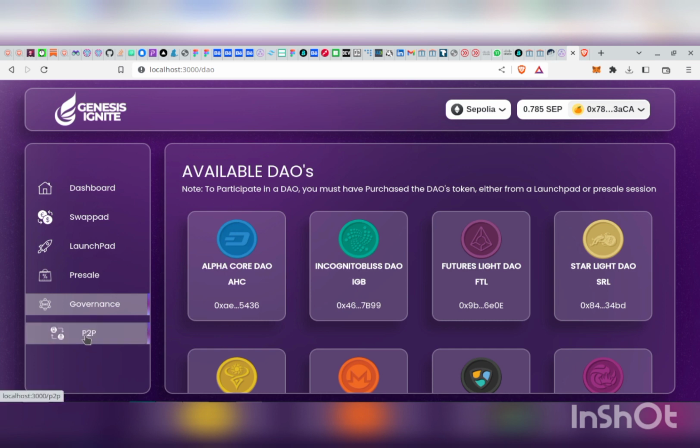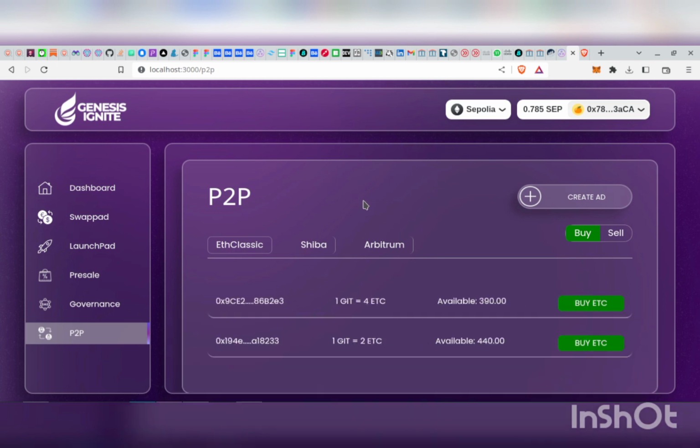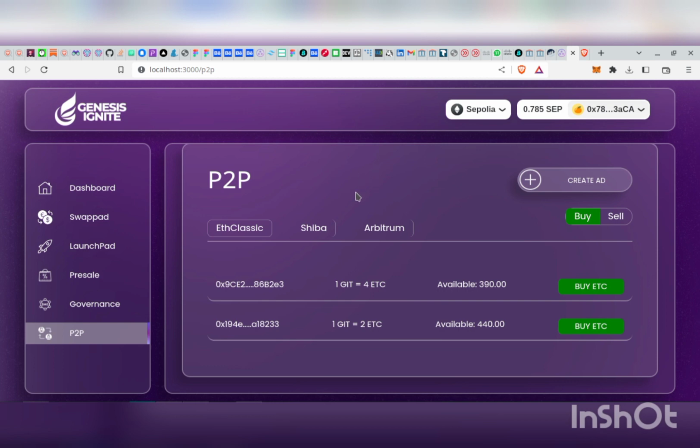Then finally, we also have a P2P session. The function of this P2P session is to bring in more liquidity to the system. We know that since our users will be swapping different tokens for our native token, all the tokens the user might have might not necessarily be in our swap, but that user still needs to participate in our launchpad, so he still needs to convert his token to our currency. All the user needs to do at this point in time is simply use our P2P.